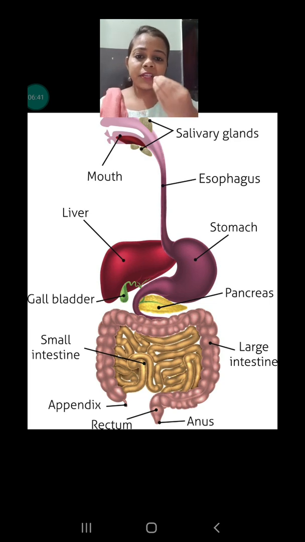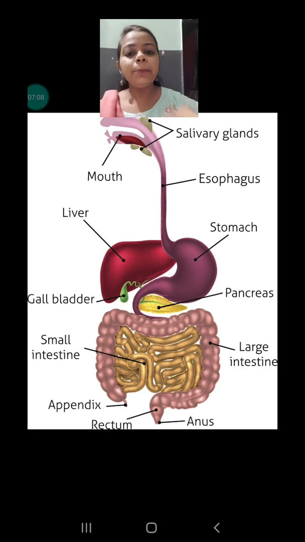First of all, after keeping the food in our mouth, one liquid starts secreting in our mouth with the help of the salivary gland, which is present just back of our tongue. Okay, that mixes with our food and makes our food softer, and also starts breaking the carbohydrate into simpler sugar in the mouth only. That means we can say the digestion of carbohydrates starts in the mouth only.